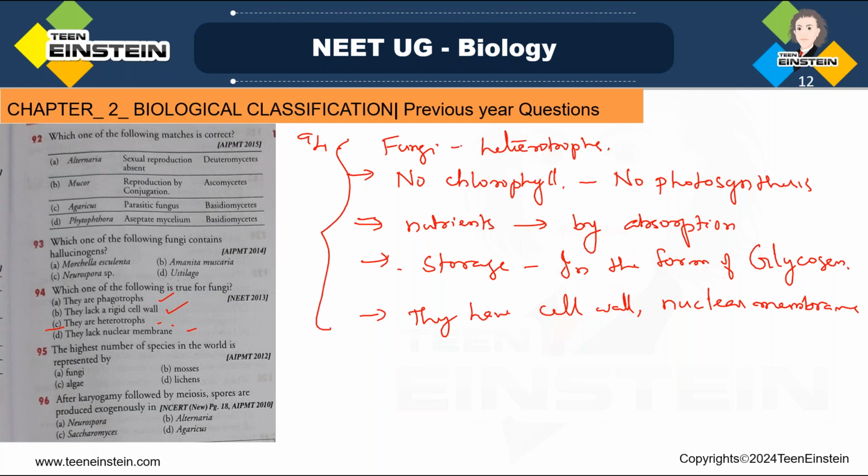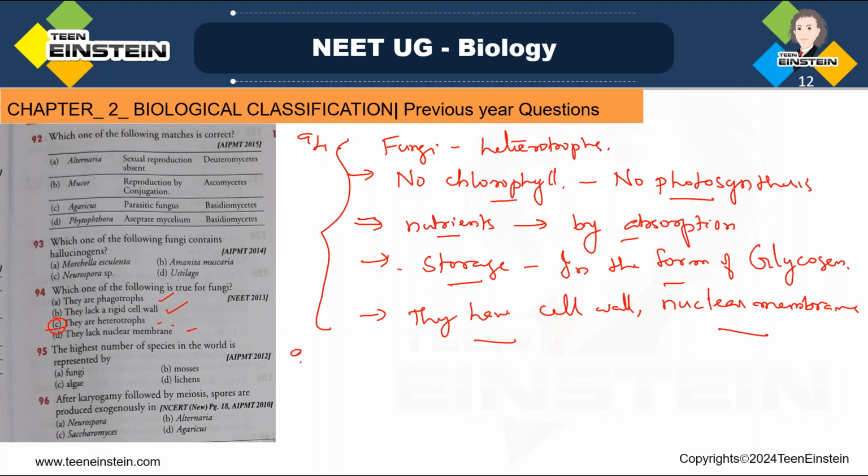Fungi, they are heterotrophs, they don't have chlorophyll, that's why they are not able to do photosynthesis. So how they'll get nutrients? They need nutrients for their growth, right? So they are absorbing nutrients from where they are growing, and they are storing that nutrients in the form of glycogen, and they have cell wall, they have nuclear membrane also. Clear? So here, which is the right option? The statement in option C, that is correct for fungi. They are heterotrophs.